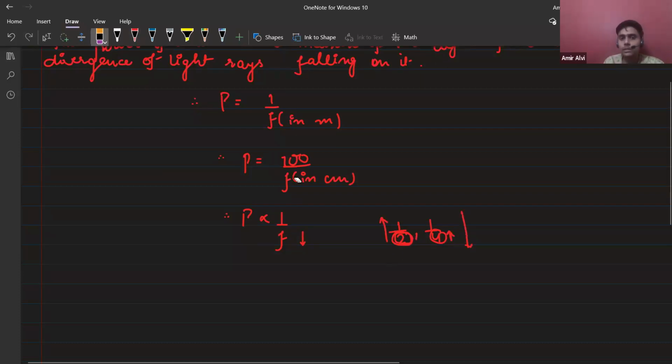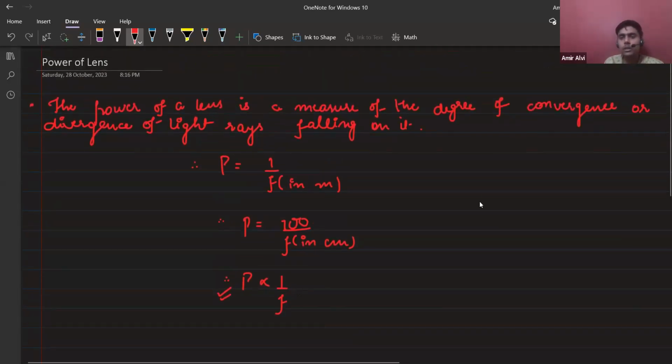Clear? If you increase the value of F, your power will decrease, and vice versa. If you decrease the value of F, your power will increase. This relation is very important. You have to understand this relation. Clear, everybody?